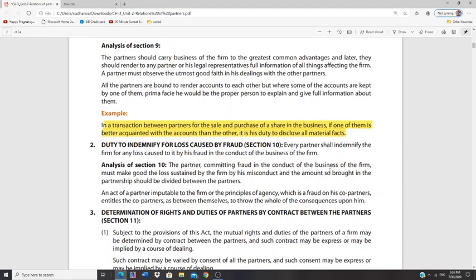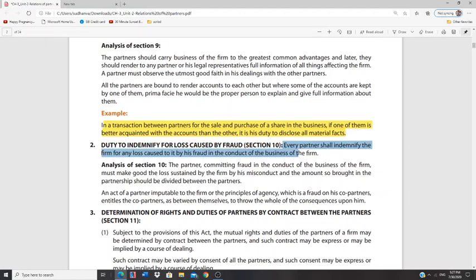Now this partner B goes and enters into an agreement with, let's say, XYZ and Co to supply an air conditioner for the partnership firm. So XYZ and Co supplies the air conditioner to B. B uses it for his personal use, that is, he uses it in his home and not in the office. In that case, B has to reimburse the amount or indemnify the cost of the air conditioner to A and C.